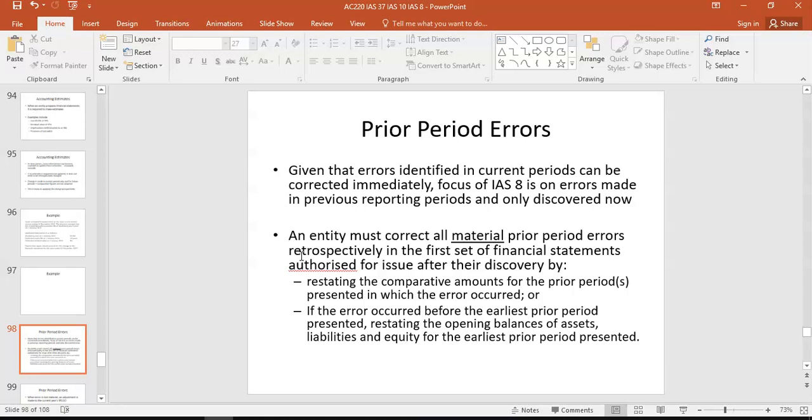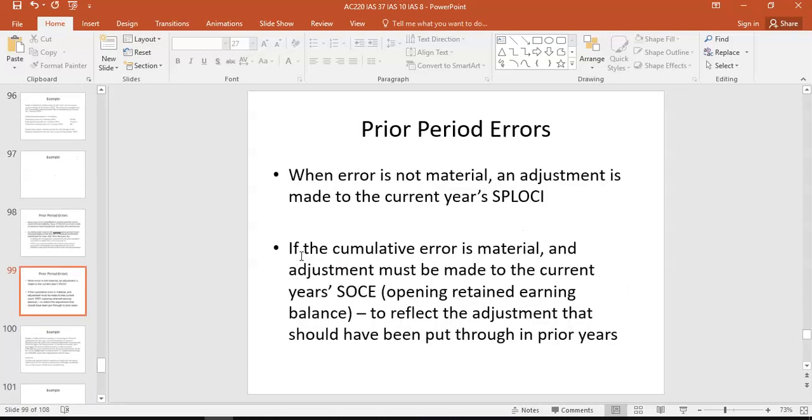So if you have a change in accounting policy or a prior period error, both of them will impact opening retained earnings. The only one that won't impact it is change in accounting estimate, because you don't have to go back retrospectively there. So when the error is not material, you can just put it through the current year's P&L.